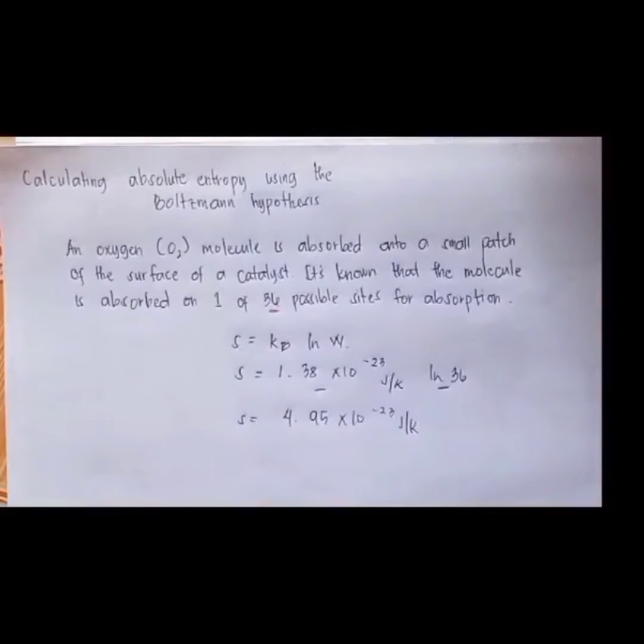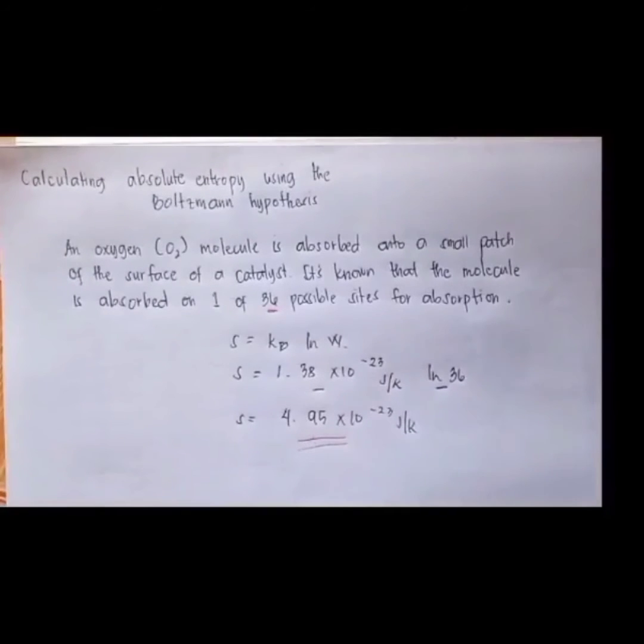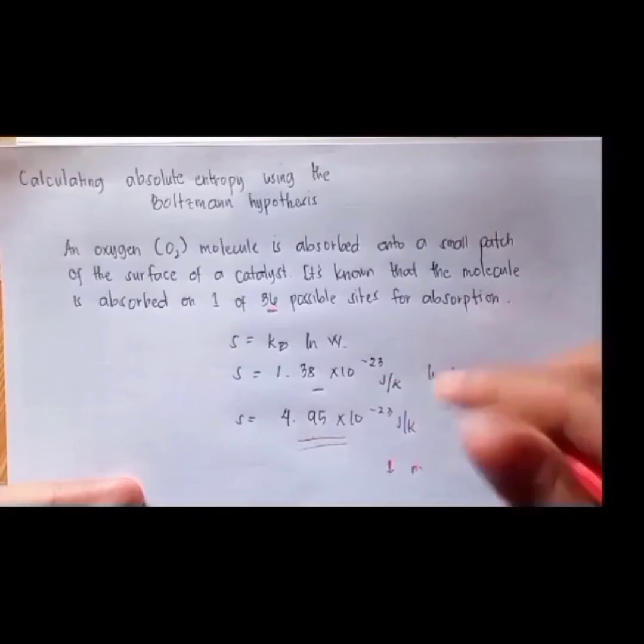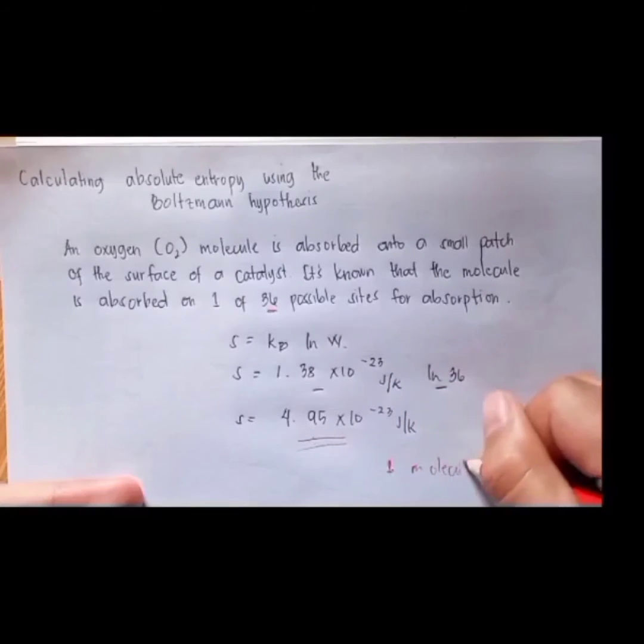It gives us the entropy, and you might notice that it is a really small number. But note, this is the entropy for one molecule. So if you have a lot of molecules, then you might have a lot of entropy.